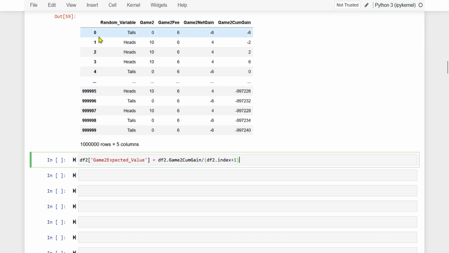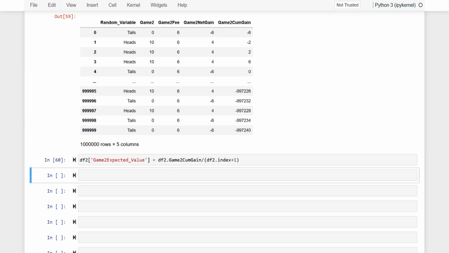Now, what is the count of the flip? First, it will be 1. It will be divided by 1. We will get what? Minus 6 only. Then this will be divided by 2, then 3, then 4. And last, this number will be divided by 1 million. So we will see the result.